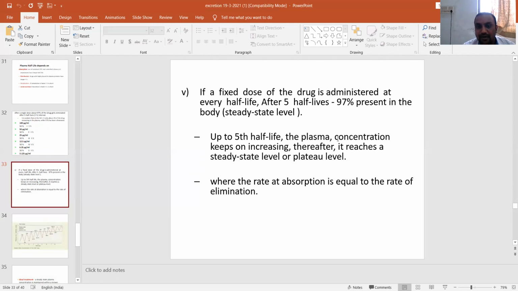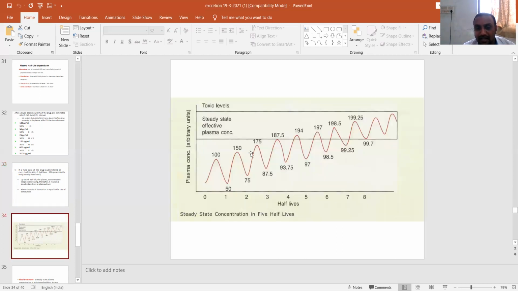Up to 5 half-lives, the plasma concentrations keep on increasing. Thereafter, it reaches a steady state plateau, where the rate of absorption is equal to the rate of elimination. This is a very important phenomenon. This is the diagrammatic representation, where the x-axis represents the half-lives, whereas the y-axis represents the plasma concentration. This is the toxic level, and this is the steady state effective plasma concentration.